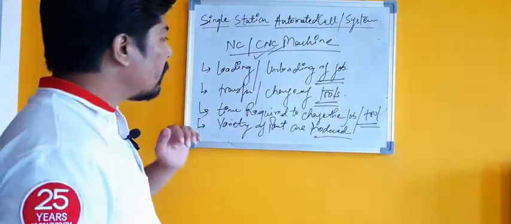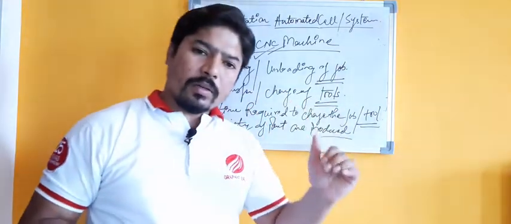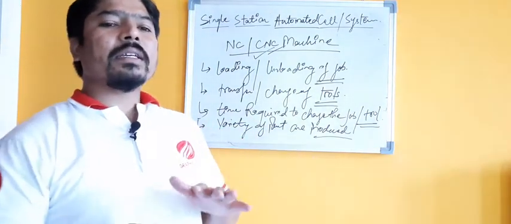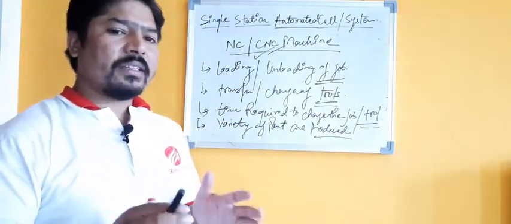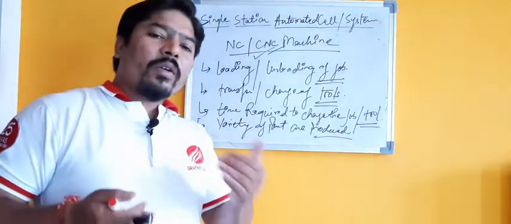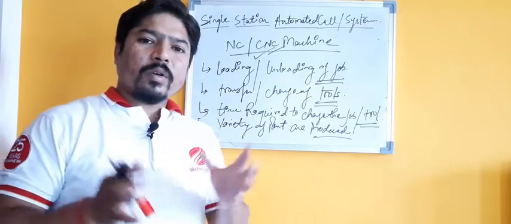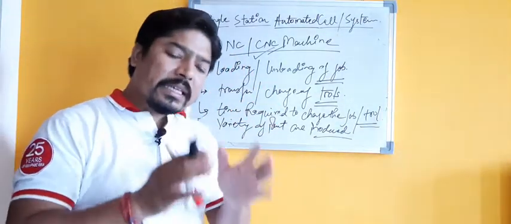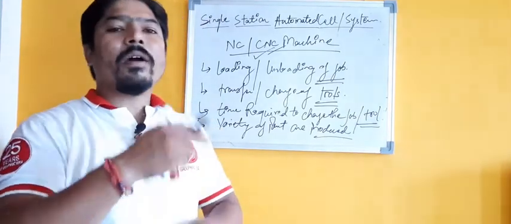So these are the different drawbacks and the different advantages of a single station manned cell and a single station automated cell. Nowadays, in any manufacturing or production system, we have the availability of a single station manned cell but in an automated form.